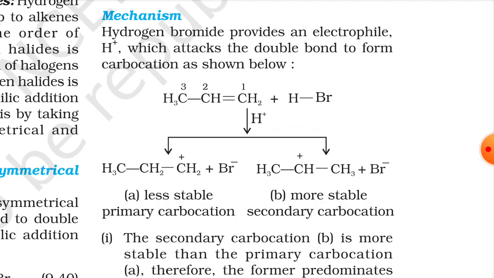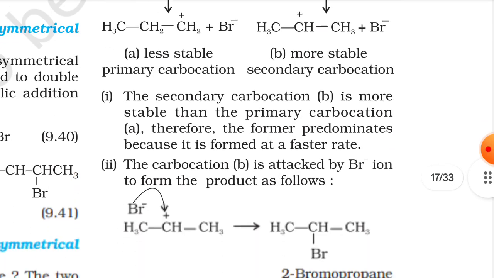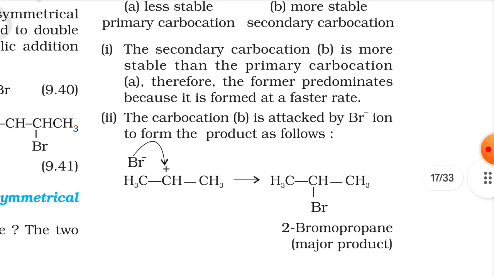Hydrogen bromide provides an electrophile H+, which attacks the double bond to form a carbocation as shown below. You can see which one is the most stable and which one is the less stable. So, the secondary carbocation B is more stable than the primary carbocation A. Therefore, the former predominates because it is formed at a faster rate.